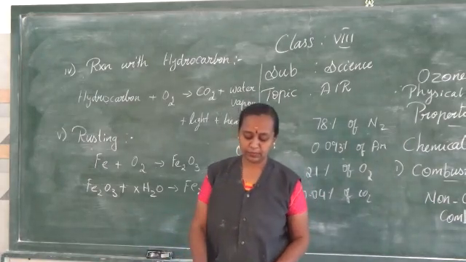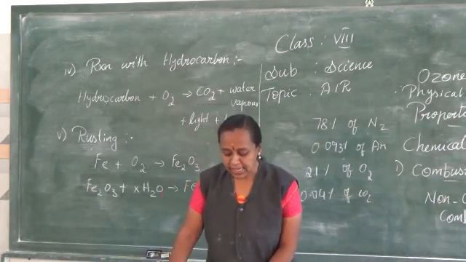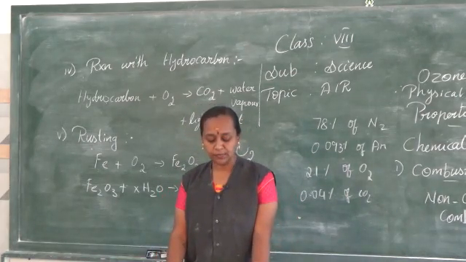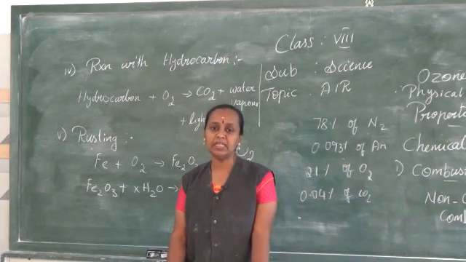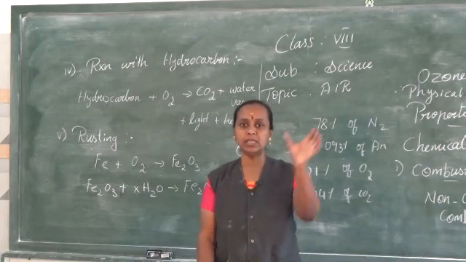Now we are going to see the uses of oxygen. It is used in oxyacetylene cylinders for cutting and welding metals. When you go to welding shops, you can see the gas being blown and the cylinder kept there.